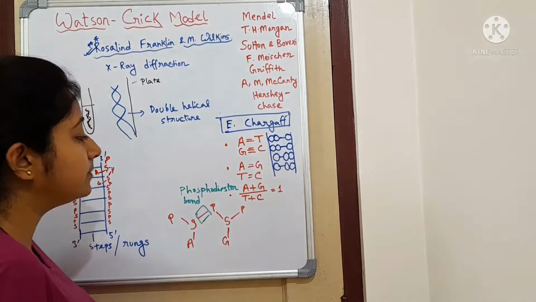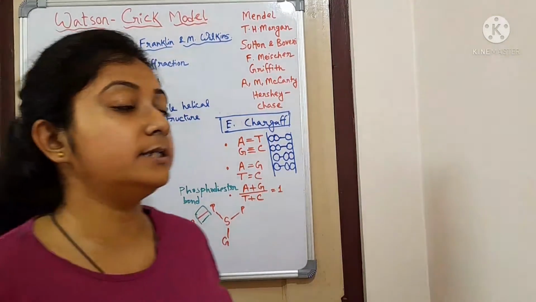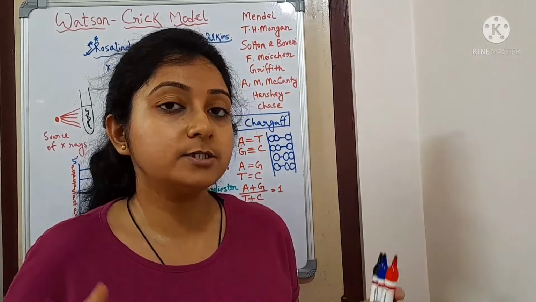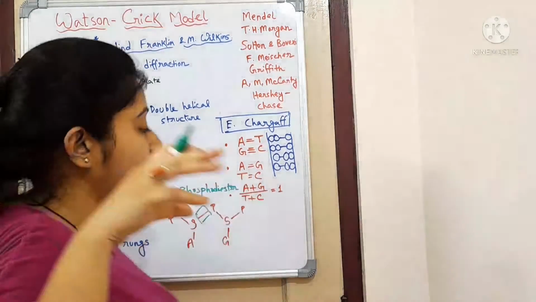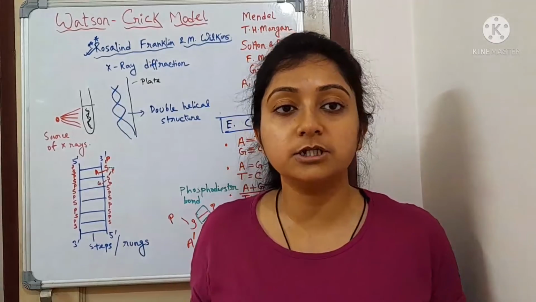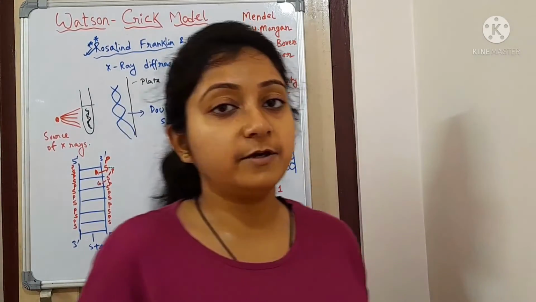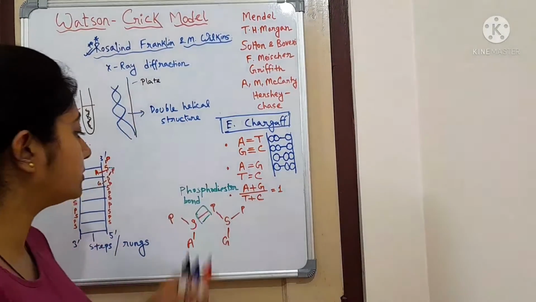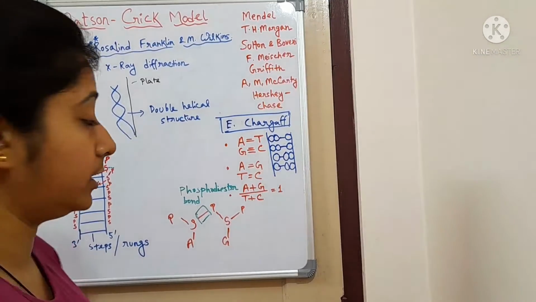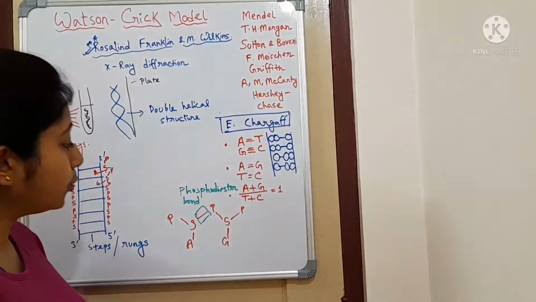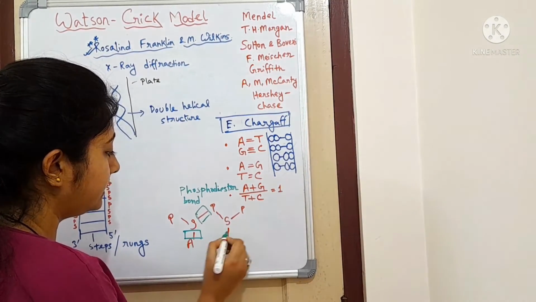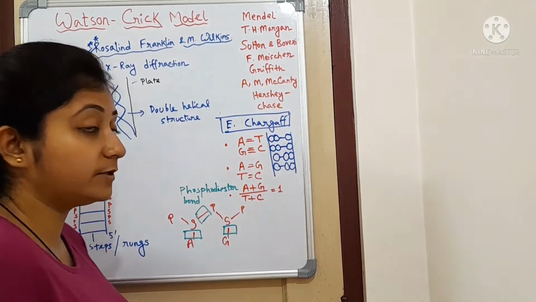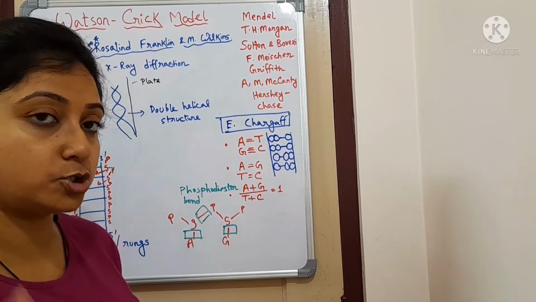So the bond between two nucleotides is called a phosphodiester bond. Because in between them the phosphate is coming, and on both sides there is esterification happening. That's why the name of the bond is phosphodiester bond. And with the sugar, the nitrogenous bases are also linking. As you can see, with the sugar, the nitrogenous bases are also holding.